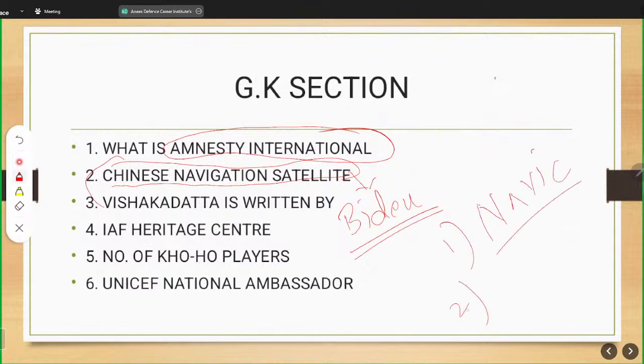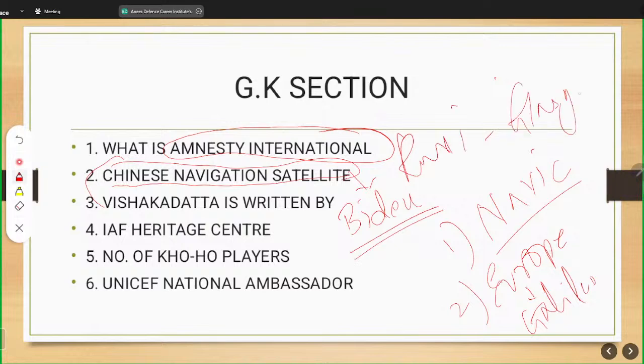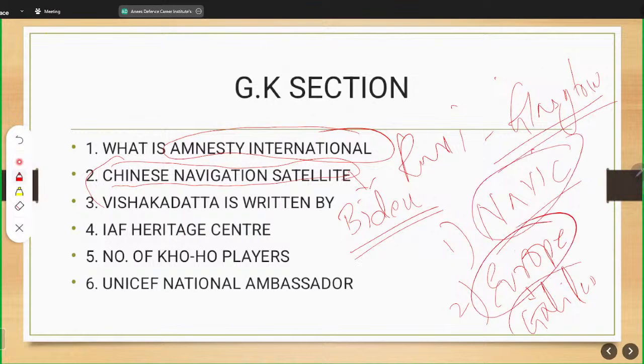Then Europe has something known as Galileo. Then for Russia, it is something like GLONASS, something related to that. So it will not be the case that the same satellite will be asked in the different shift. It would be that a different country's satellite would be asked in the next shift. Second, we'll try to also know what the sources are.